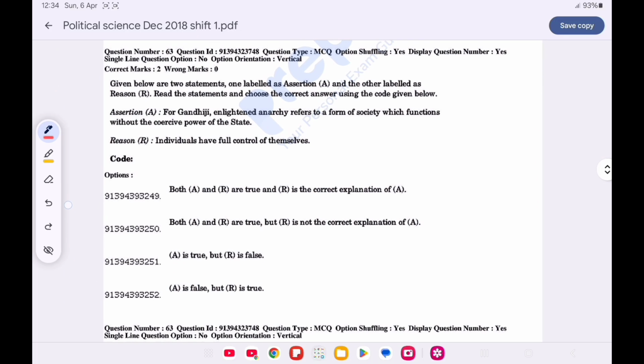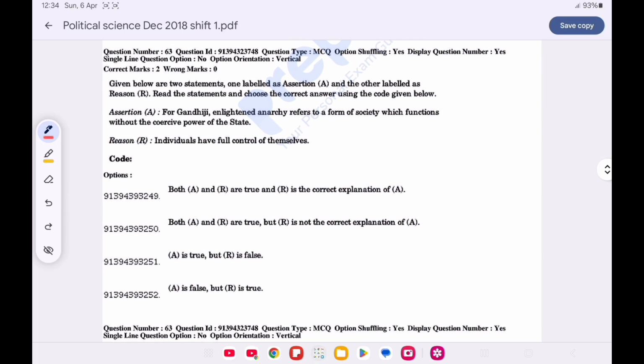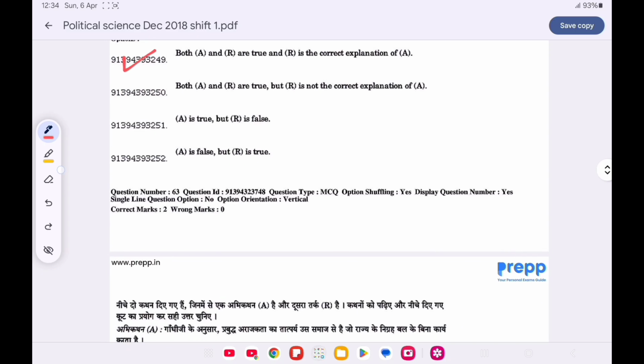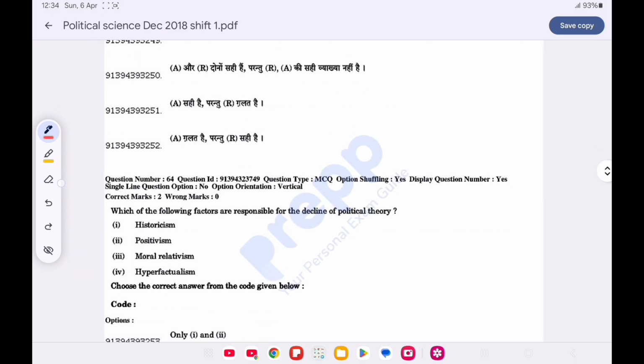Question number 63 is assertion reason. Assertion. For Gandhi, enlightened anarchy refers to a form of society which function without the coercive power of the state. Reason. Individuals have full control over themselves. Option A is correct, as both the statement are true, and R is the correct explanation of A.